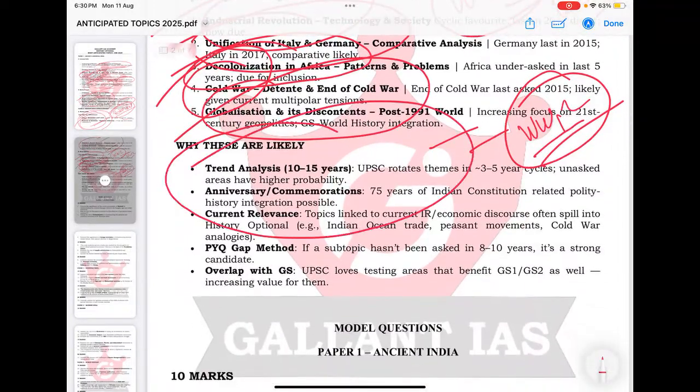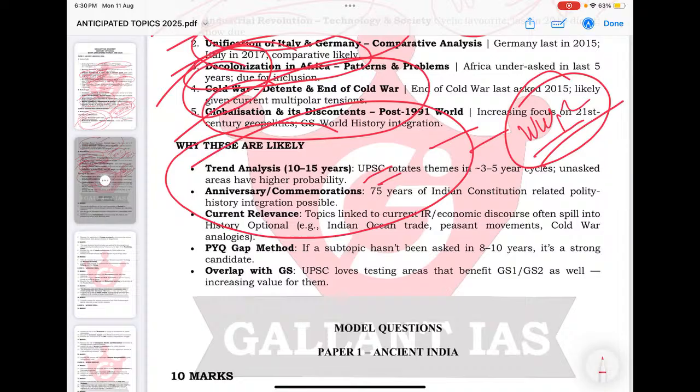Why do I say these topics? One is due to the analysis of the recent 10 to 15 years. Every topic has a tendency of being asked in a 3 to 5 year duration. These questions can be asked in the exam on a rotational basis. You can see that there are lots of themes.